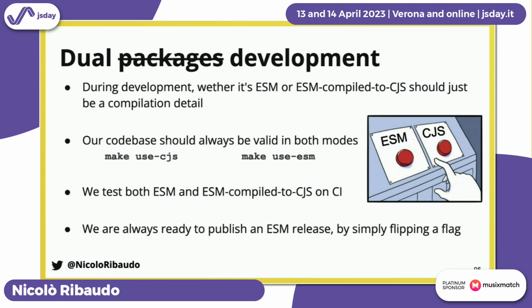It doesn't really matter. We test both ESM and ESM compiled to CommonJS on CI, so that we know that we're always ready to publish an ESM release. We just need to flip a flag and tell Babel, okay, now stop compiling. We know that it works because we test it regularly, in every single change.